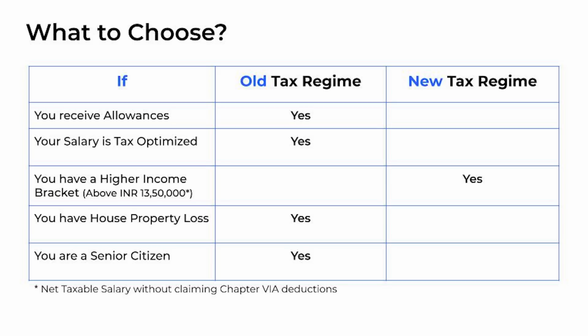If you are earning allowances as part of your compensation, the old tax regime might seem a better choice, since you can bring down your taxable income. If your salary is tax optimized, the old tax regime might be more attractive. However, if you fall under the higher income bracket, new tax regime could be a better choice. If you have loss from house property, you may continue with the old income tax regime, which allows you to set off and carry forward losses. For a senior citizen, the old income tax regime may continue to be a preference, since the basic exemption limit is higher.